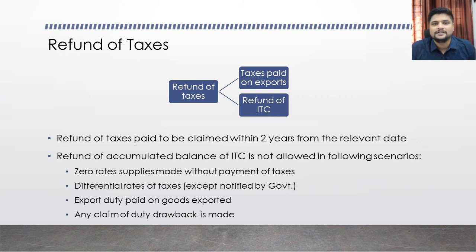One type of refund is if you have made any zero rated supply. If you have made any zero rated supply by paying taxes, then you can claim the taxes paid on that supply as a refund. I will give you an example. If a person has supplied goods within India, it bears certain tax rates. For example, if the goods are bearing an 18% tax rate, and the same goods are exported outside India, it is considered as a zero rated supply.